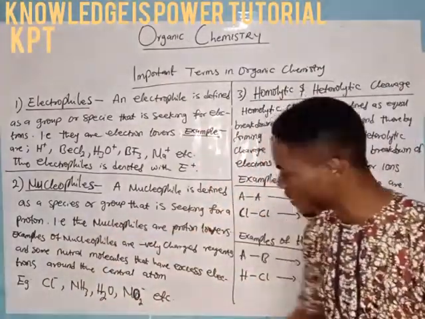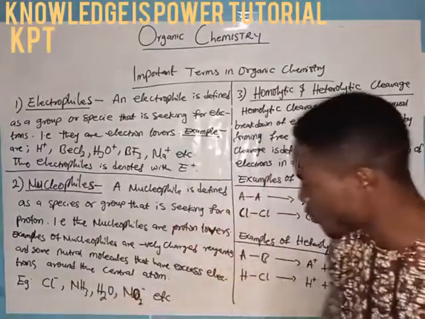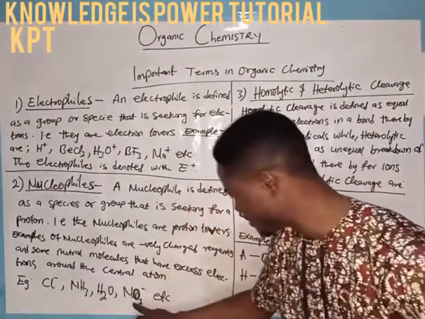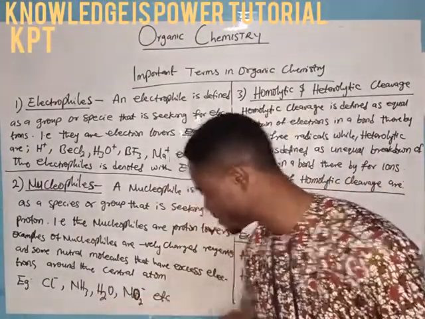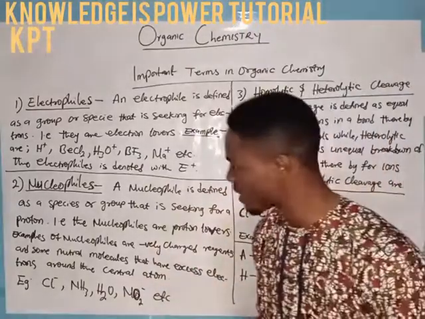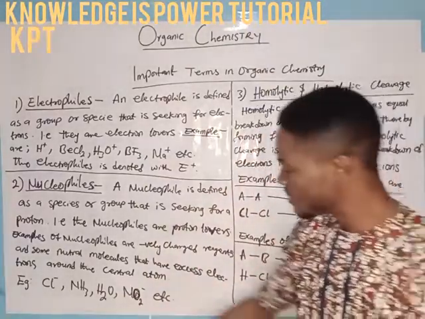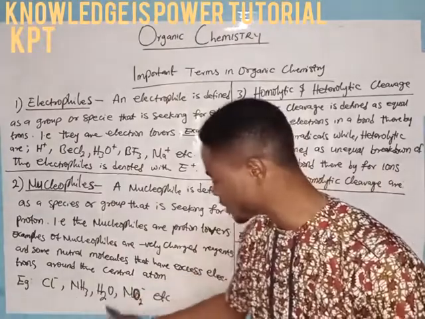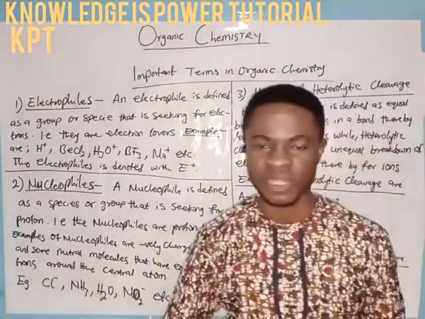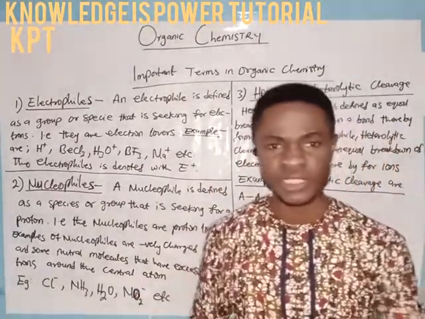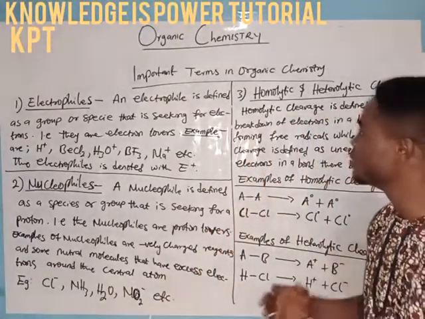In the case of nucleophiles, these are their examples. We have negatively charged species like in these two cases, but this and this are neutral, and they are still termed nucleophiles. The reason is that their central atom, like nitrogen and oxygen, has excess electrons as a lone pair of electrons. Hence, they are rich in electrons. No wonder they are termed nucleophiles.